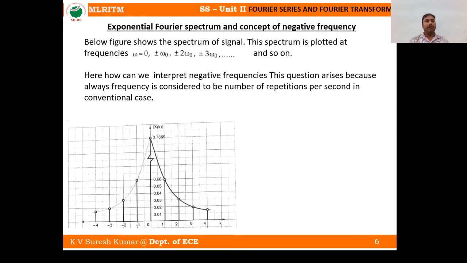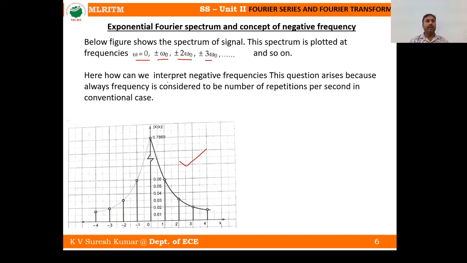Here, the figure below shows the spectrum of the signal. This is a magnitude spectrum. This spectrum is plotted at the frequencies omega naught, plus or minus omega naught, plus or minus 2 omega naught, plus or minus 3 omega naught. These are the harmonics of the given signal and so on.